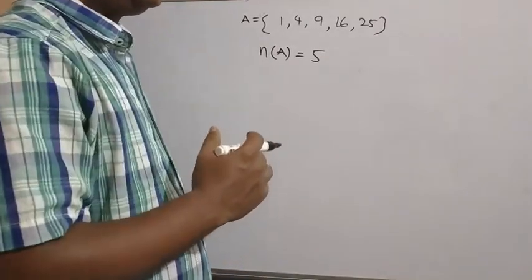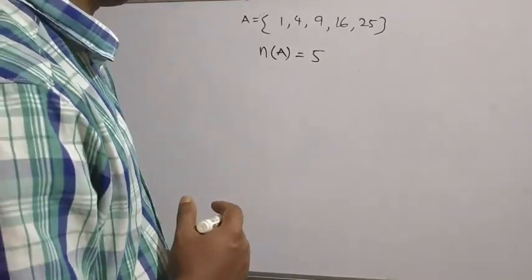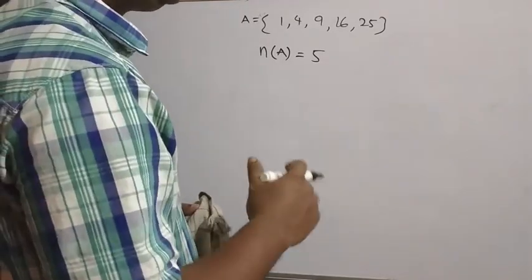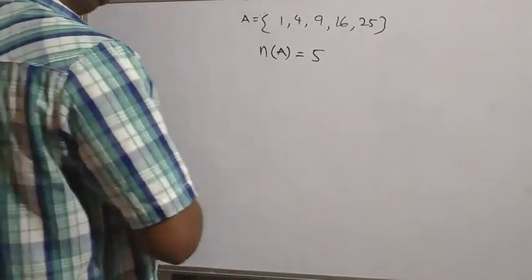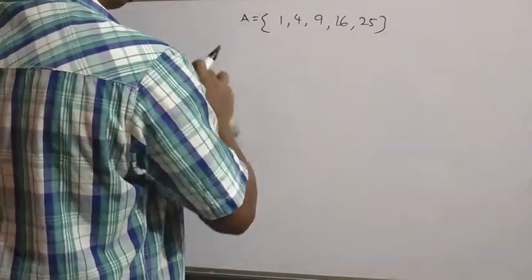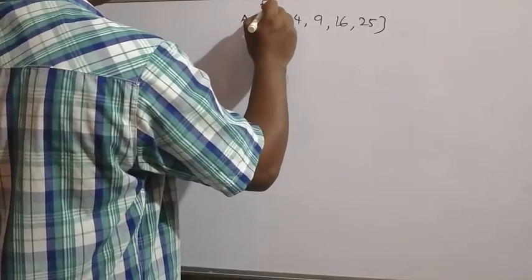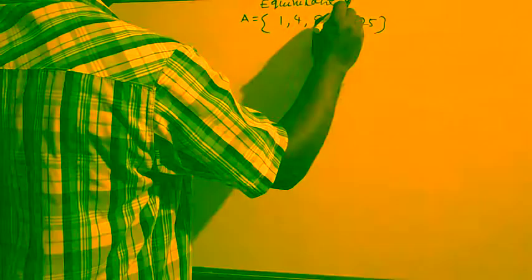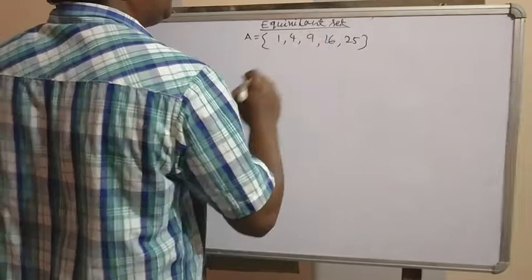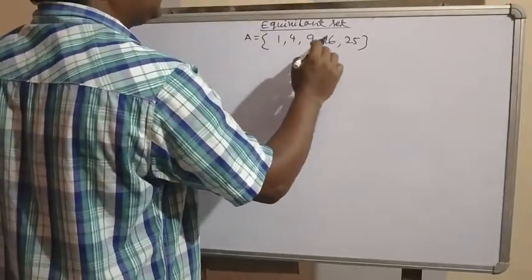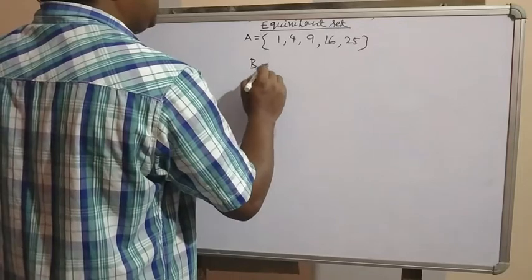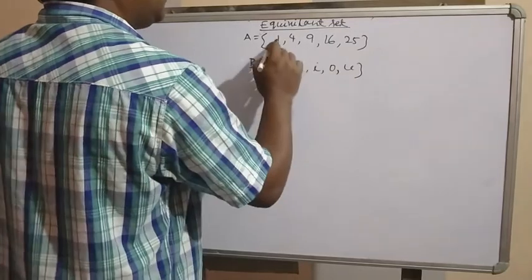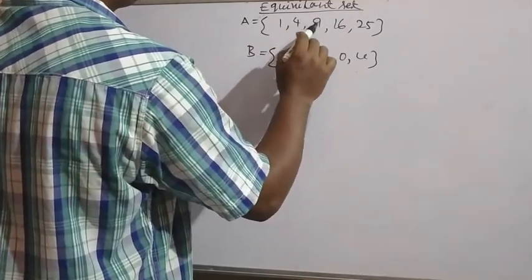Then next is equal sets. What do you mean by equal sets? First, before equal sets, I am explaining equivalent sets. What is an equivalent set? Suppose set A is 1, 4, 9, 16, 25 and set B is A, E, I, O, U. Here you count the number of elements: 1, 2, 3, 4, 5.